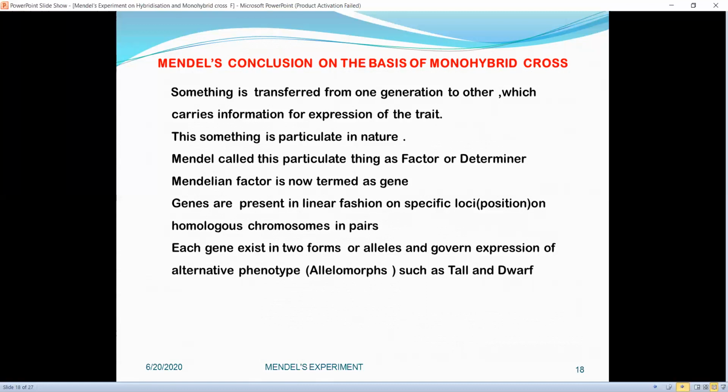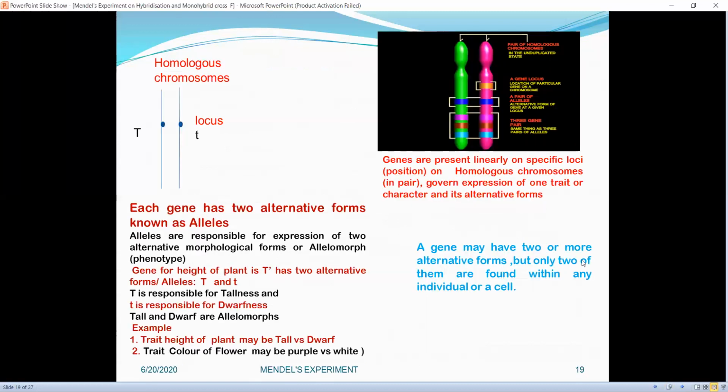dwarf. You can see in the next slide how the chromosomes are present as homologous pairs and how genes are present on a specific locus. Now you can see capital T and small t are the two alleles of the gene T, which is responsible for the height of the plant, and it has two alternative forms, capital T and small t alleles.